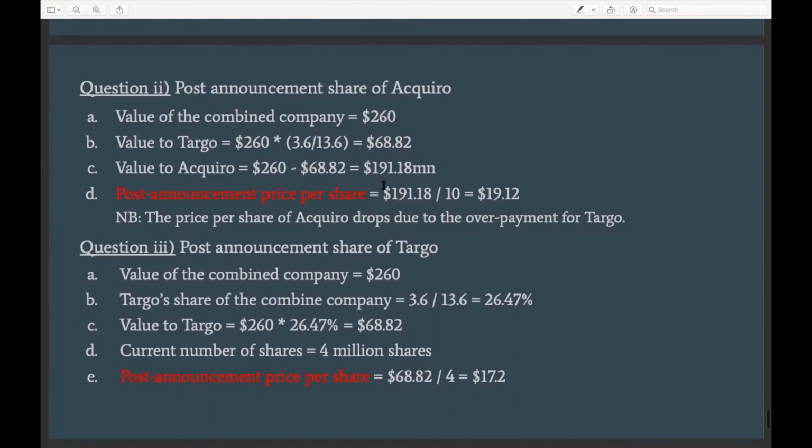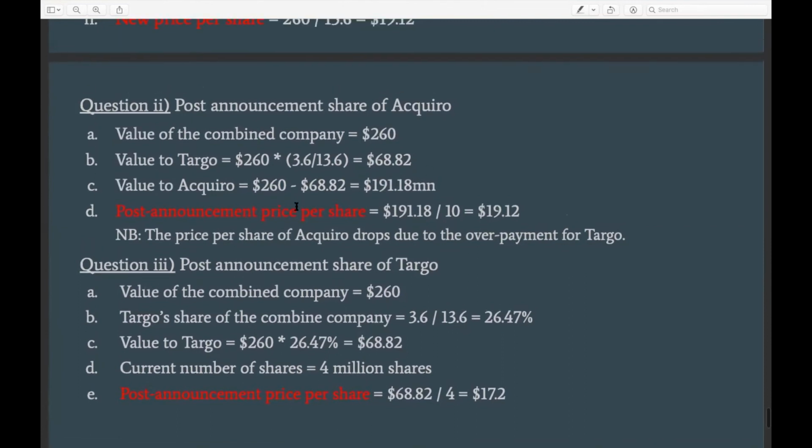So with this information, we can now calculate the price per share of the acquirer once the announcement is made, which is the new value, 191, divided by 10, which is the total shares that belong to the acquirer shareholders, right? So out of the 13.6, 10 belongs to acquirer shareholders and 3.6 belongs to Darboe shareholders. So if we divide the value by 10, we have a price per share of 19.12, which is literally the same value that we had in the previous section, but we used a different approach, a different process, right?